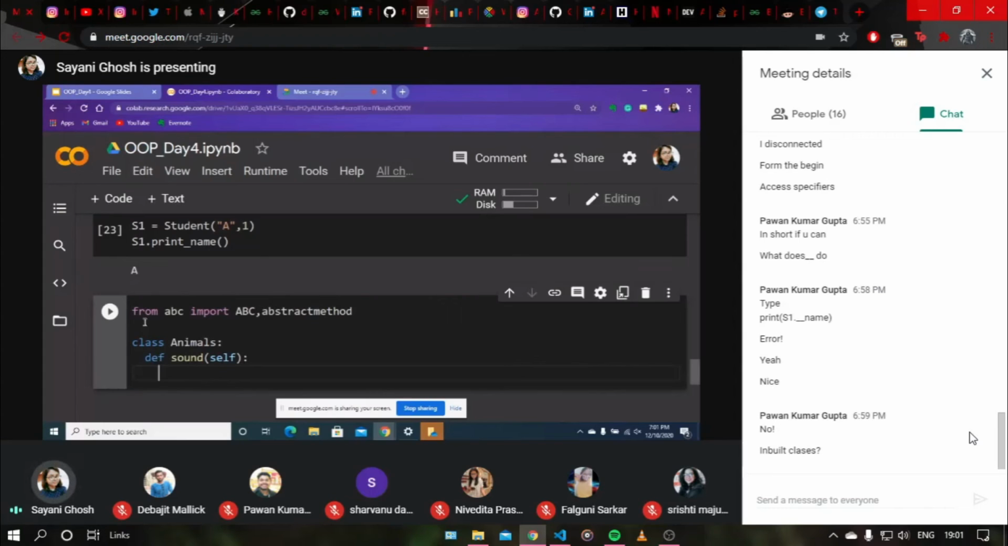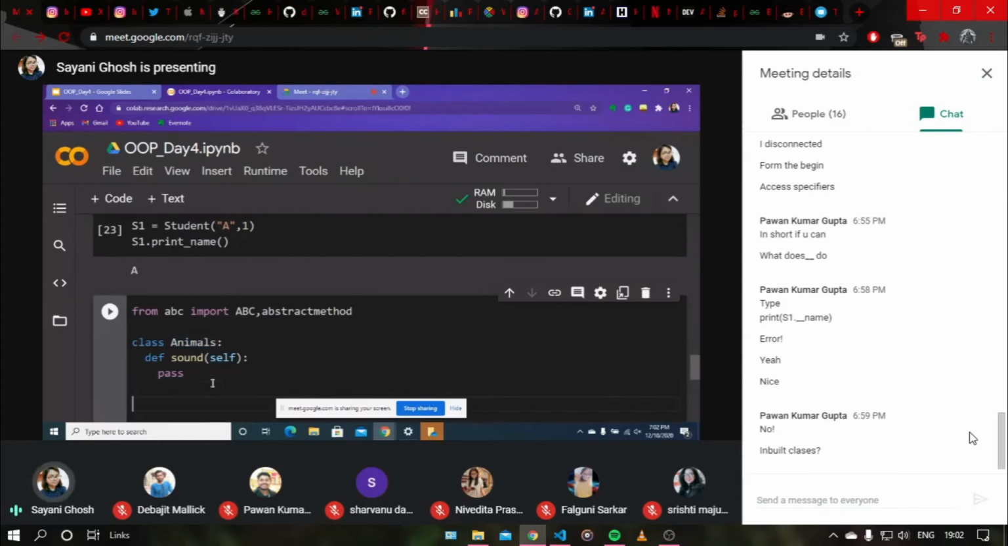Inside this class method sound, what will I do? I will actually print something. First of all, this is an abstract class, right? So we do not need to do anything here. I was doing the wrong thing. Here the abstract class has incomplete bodies. That means you just have to provide the template. You will redefine this when you inherit the class animals.